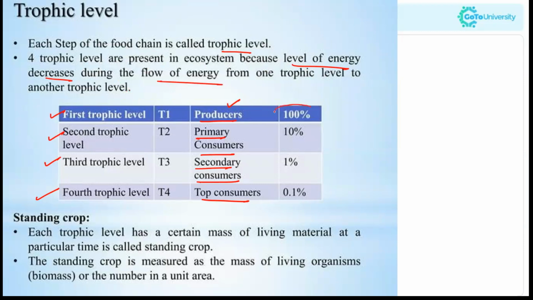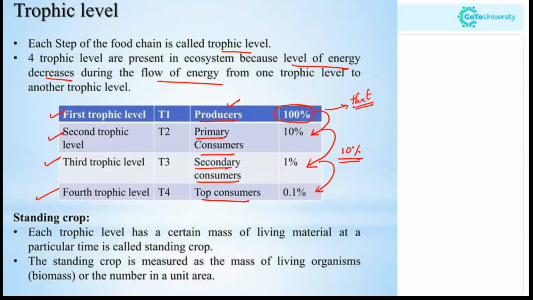If the plants have 100% of energy with them, only 10% is transferred to the primary consumers. And again 10% of the energy is transferred from the second trophic level to the next trophic level. Again 10%. So only 10% is transferred from one level to another. The remaining is lost as heat energy.